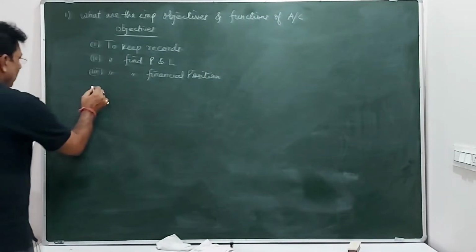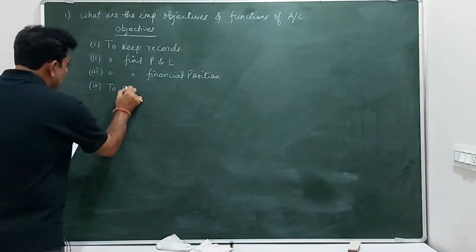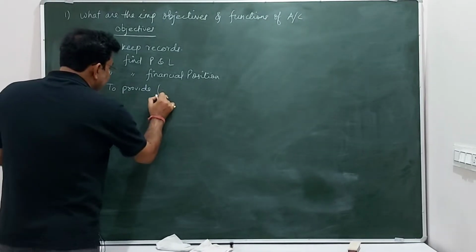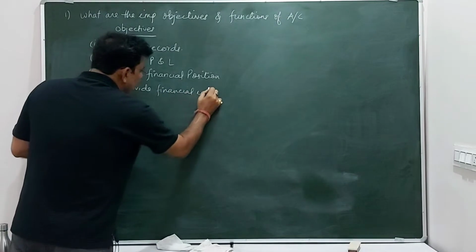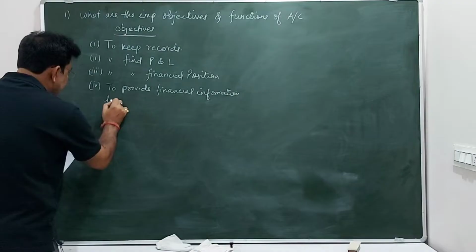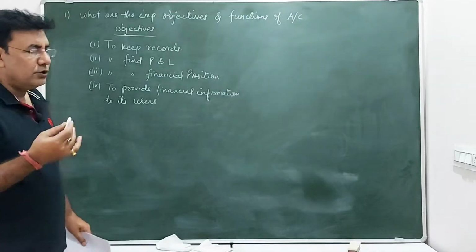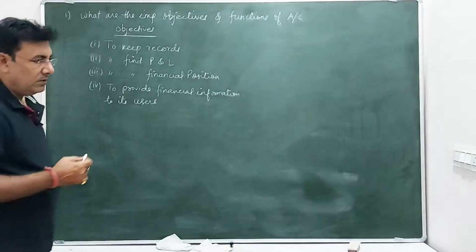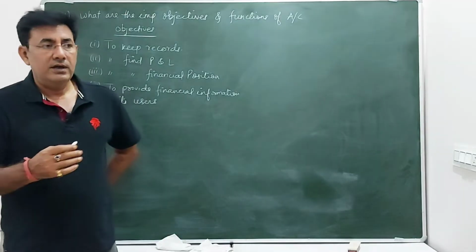The fourth important objective of accounting is to provide financial information to its users. There are so many users in a company, for example the employees, owners, creditors, bankers, suppliers.